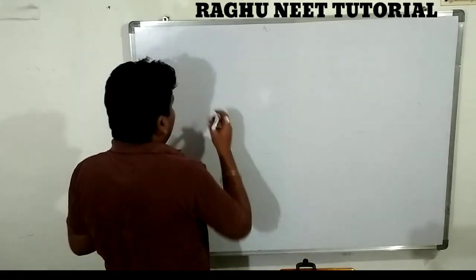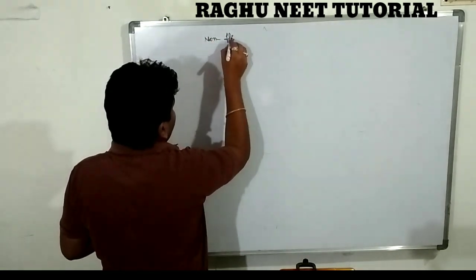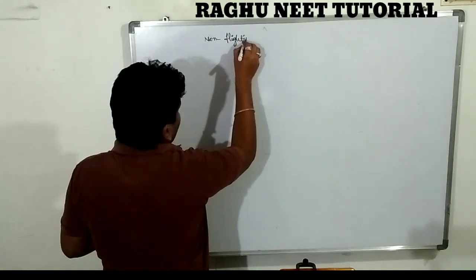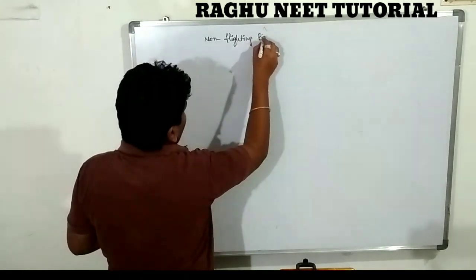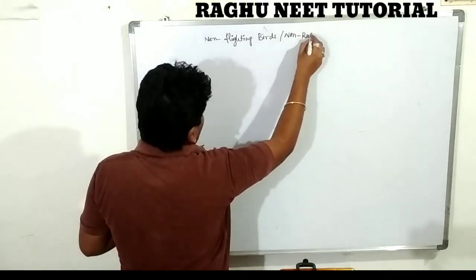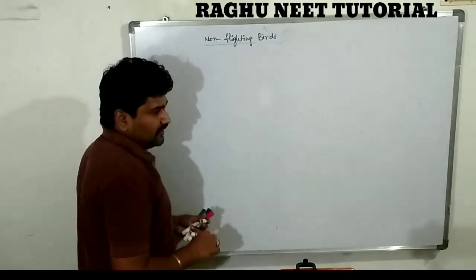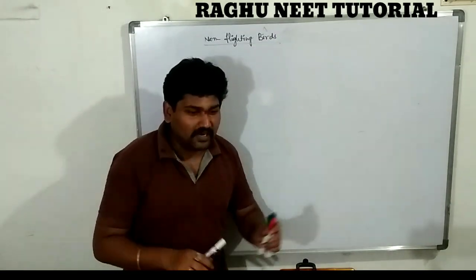Non-flighted birds are nothing but birds that do not fly. Non-flighted birds are also called non-flighting or ratite birds. First, the forelimbs are modified into wings.